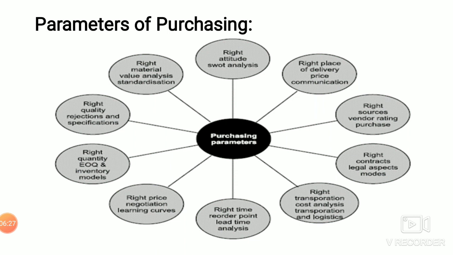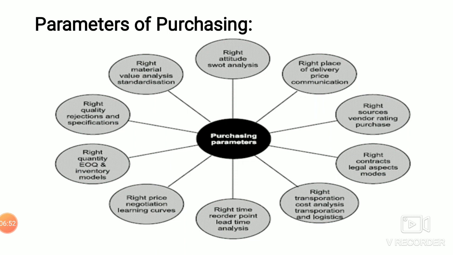Next one, right quantity, or economic order quantity, and inventory models are also used for the purchasing elements or purchasing functions. Next one, right quality, rejections and specifications should also be maintained. If the quality is not met, we can reject it, and a proper specification should be mentioned with the quality while purchasing the material.